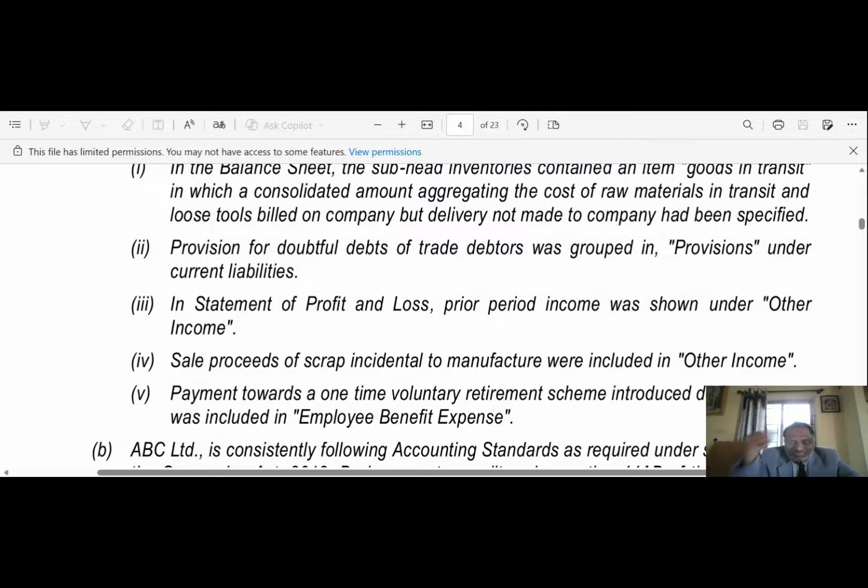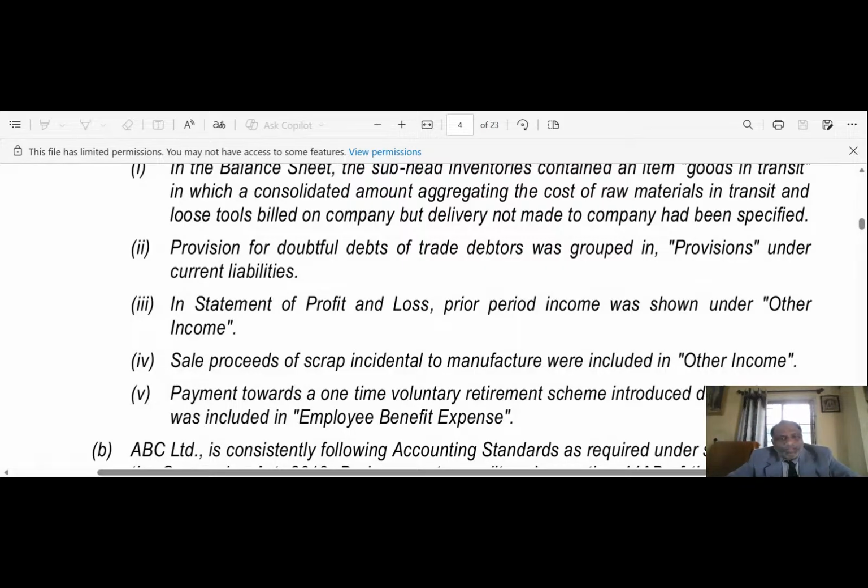In case it is not expected to be settled before 12 months, the entity shall apply the requirement for long-term employee benefit. In the instant case, it should be shown as a short-term employee benefit in place of employee benefit expenses. Thus, treatment of such a payment as employee benefit expenses is not correct.